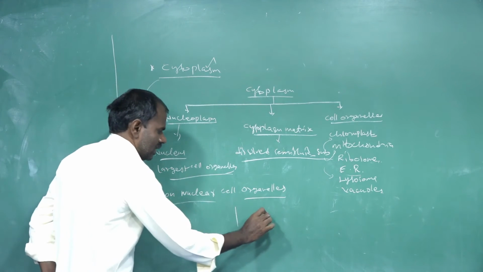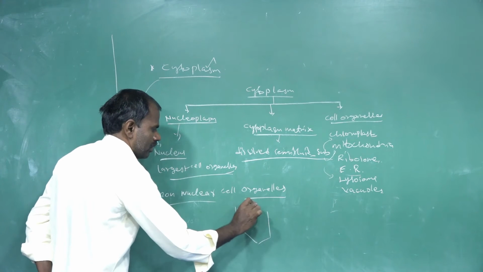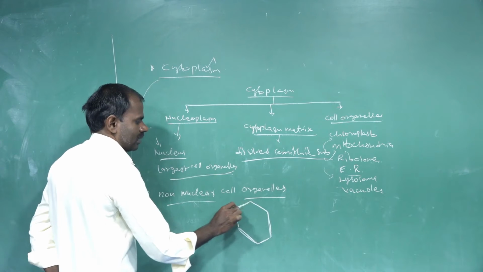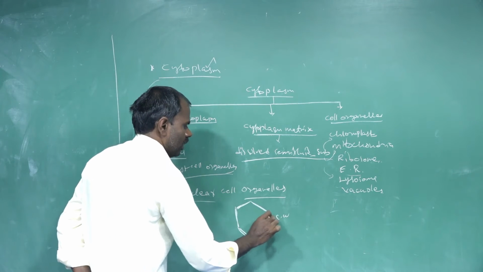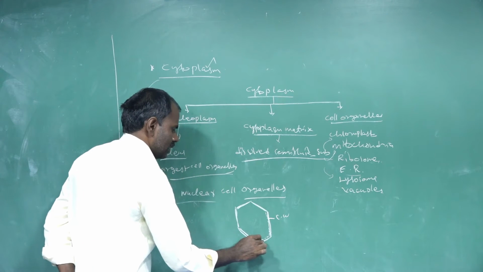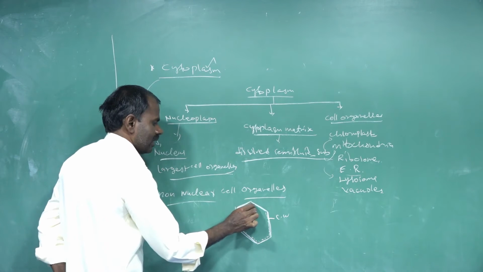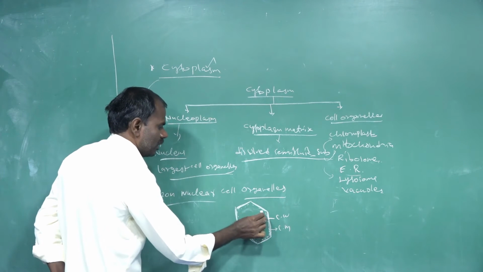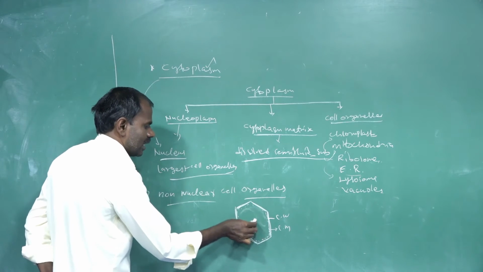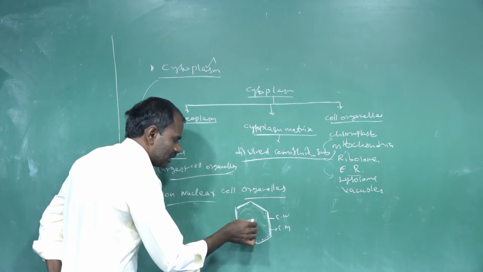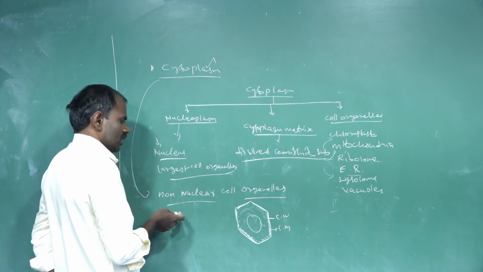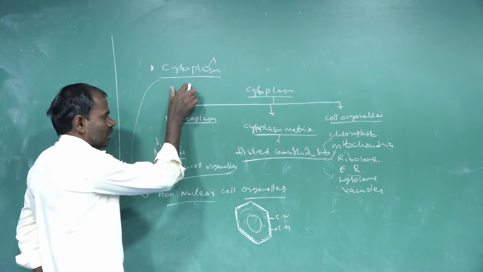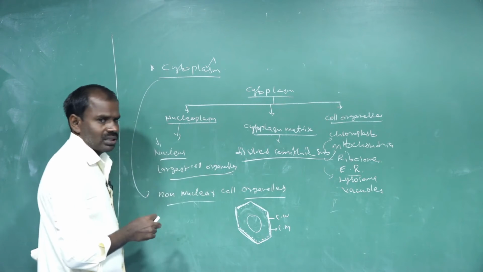A plant cell is composed of the cell wall, then the cell membrane inner to it, then the semi-fluid gelatinous cytoplasm, with the nucleus in the central region. Sometimes the cytoplasm is also called the non-nuclear cell organs.